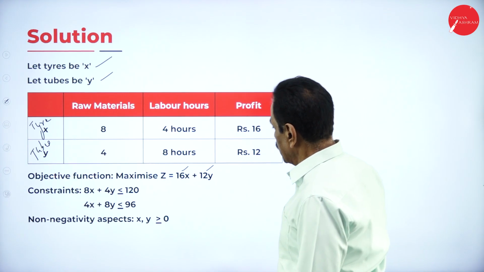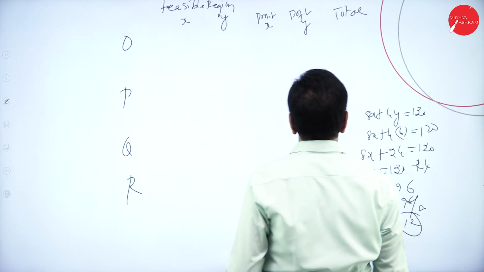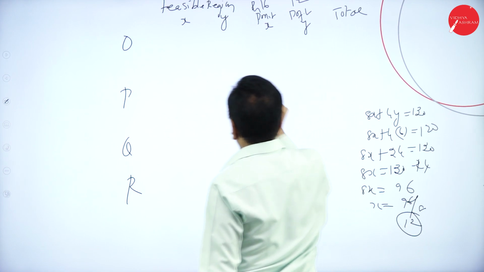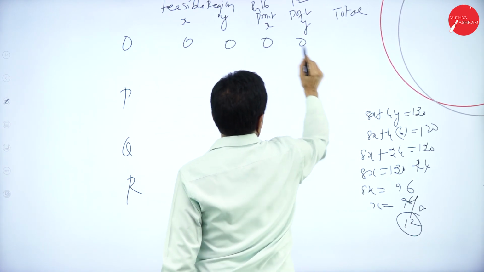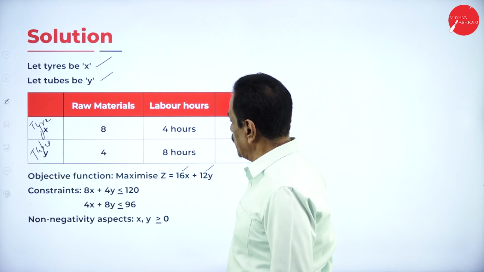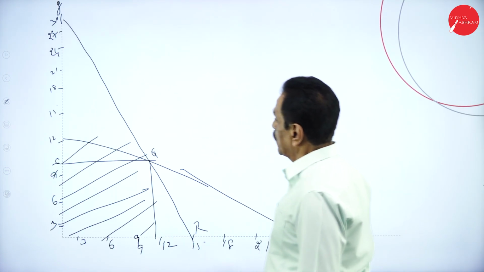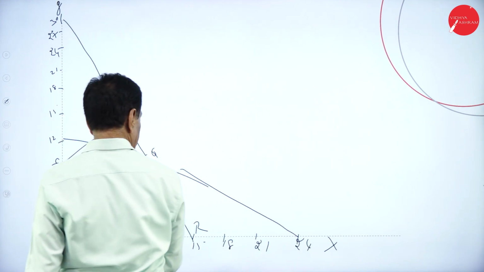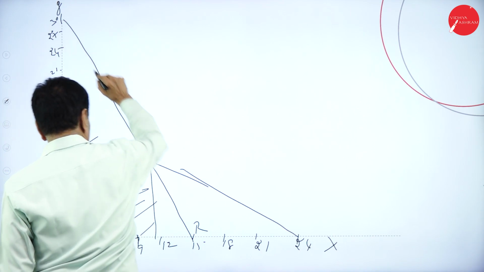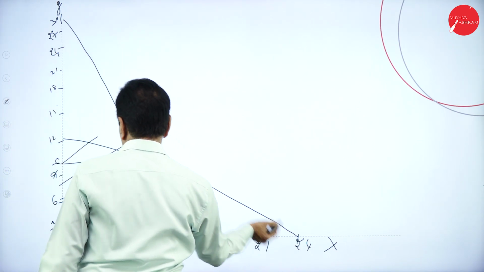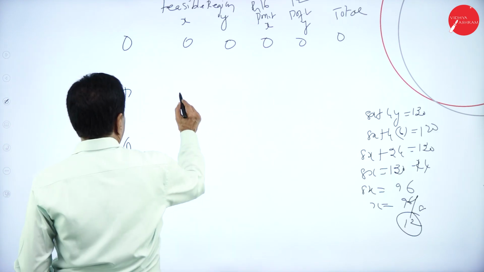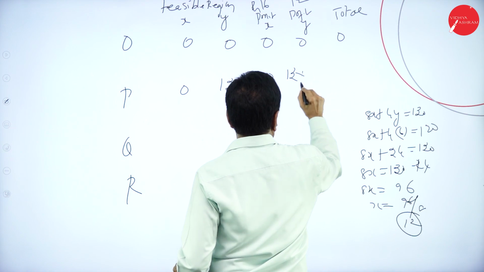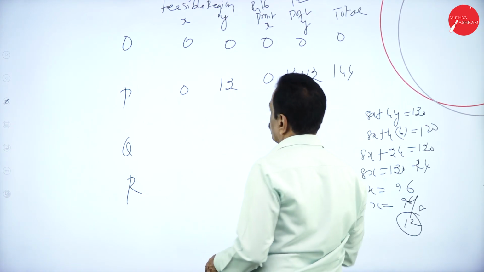So what's the profit here? 16 rupees, 12 rupees. At the point O it is 0. At the point P, X is 0, Y is 12, so 12 into 12 is 144.